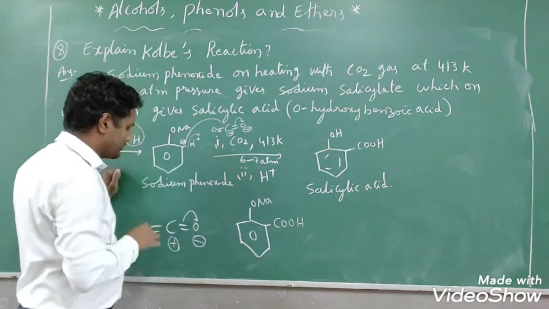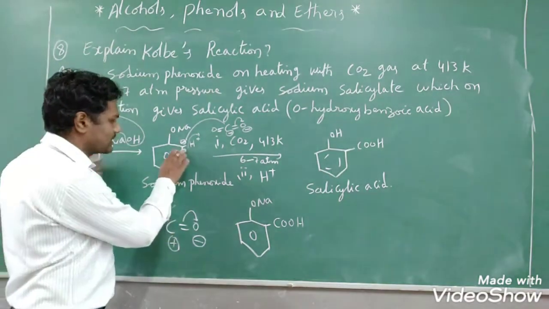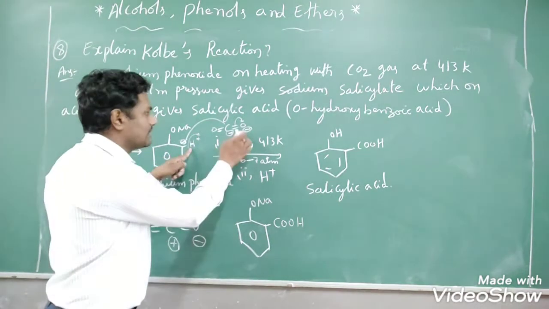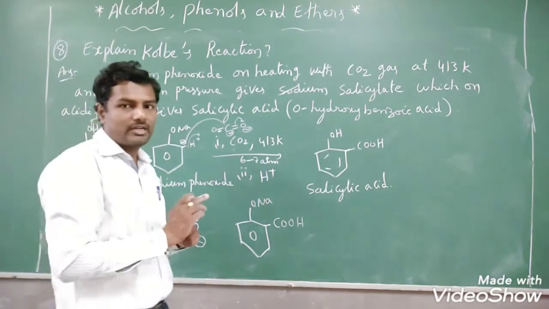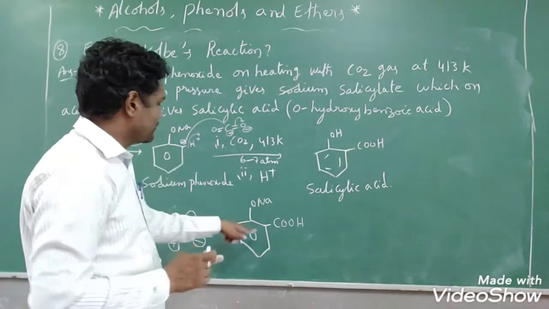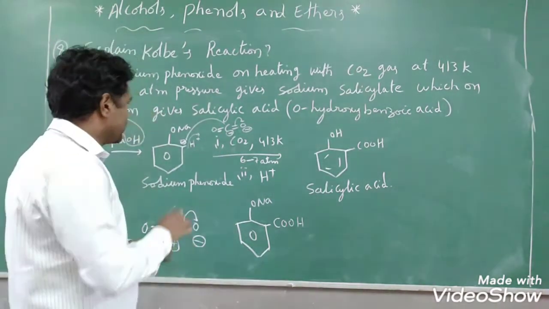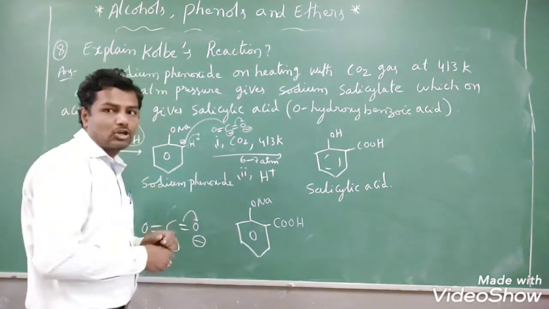The positively charged carbon will attack the negatively charged carbon, and the positively charged proton will attack the negatively charged oxygen. That is the reaction mechanism, but it is not required for you. For easy understanding, I am telling you a simple technique. We can identify easily that COOH is substituted at the ortho position.